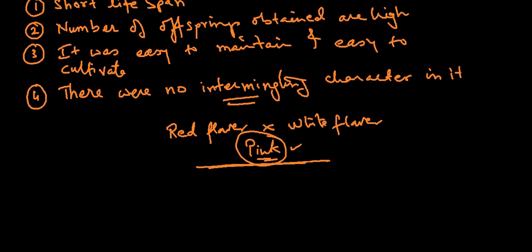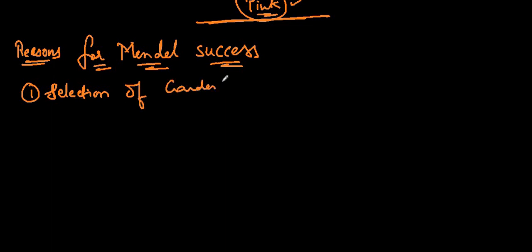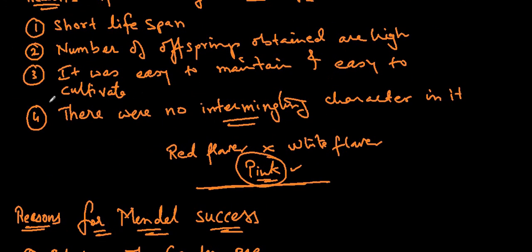Now he selected garden pea, but along with that he also became successful in doing his experiments. Now why did he become successful in his experiments? So these are the reasons for Mendel's success. What are the reasons for Mendel's success? Number one, he selected garden pea plant, that was selection of garden pea.